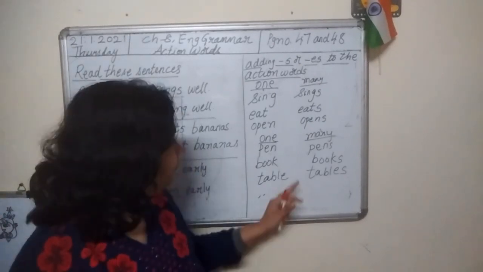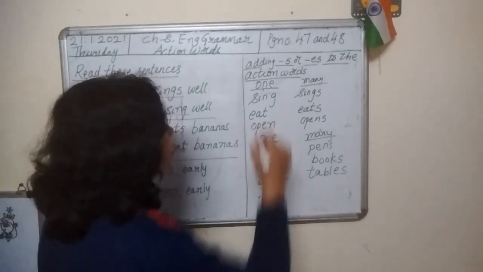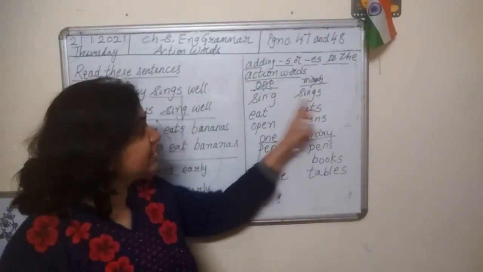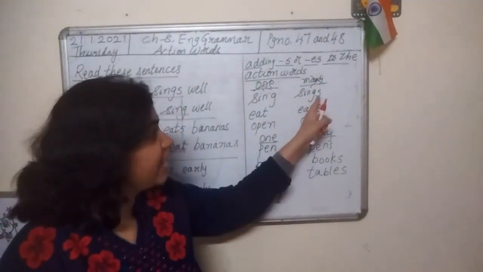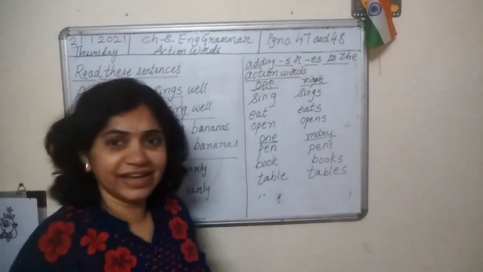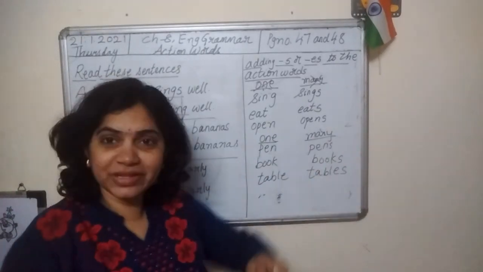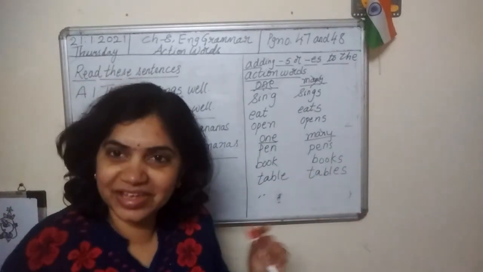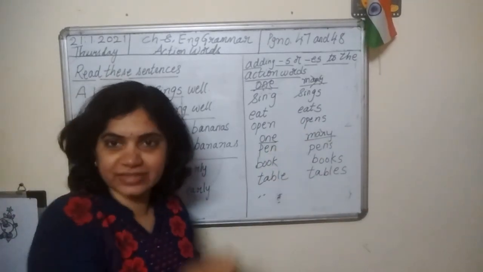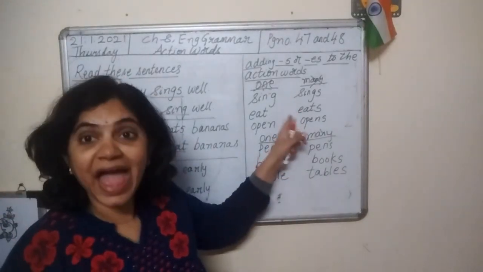We don't write one and many for action words. So, this is not one and many. Don't think. Sing and sings. Sing is one time sing and sings is singing many times. Eat is one time eat and eats is eating many times. Open is one time open and opens is opening many times. Don't think like that. This is not one and many. One and many we can do for things. We cannot do for actions.